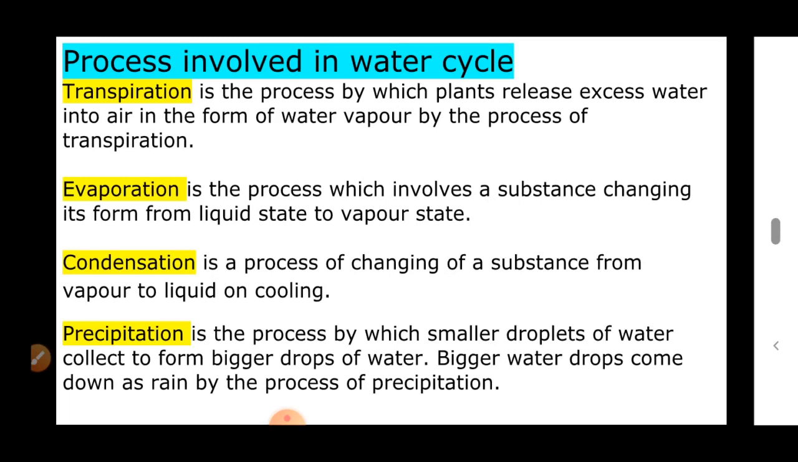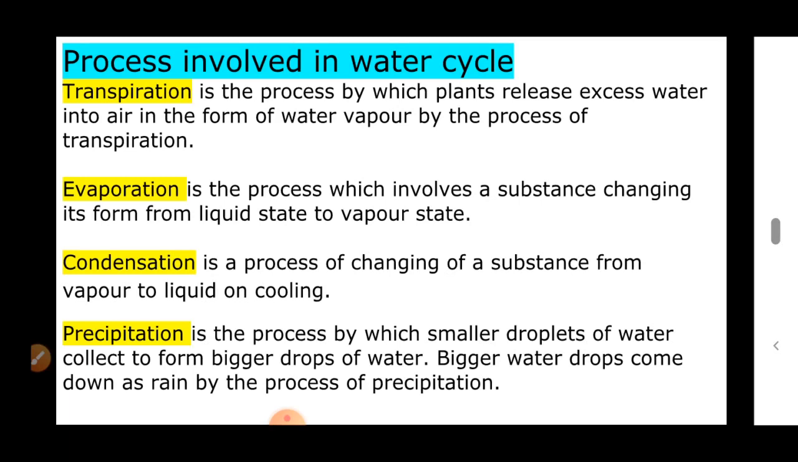The next step is the evaporation process. We know that evaporation is the conversion of liquid form into vapor form. This evaporation is done with the help of the sun's heat. And then condensation is the process of changing a substance from vapor into liquid on cooling. By this process only, water vapor is converted into liquid, that means tiny droplets. This happens in the air.